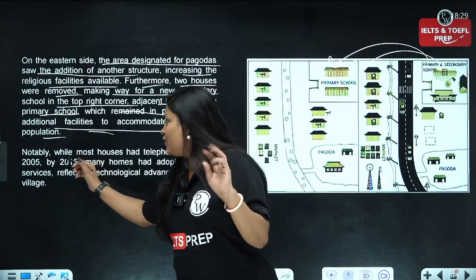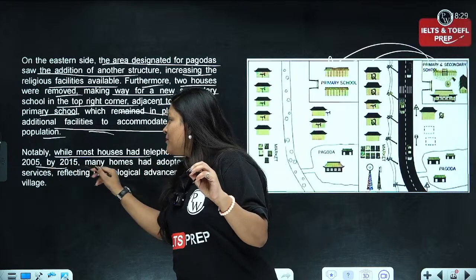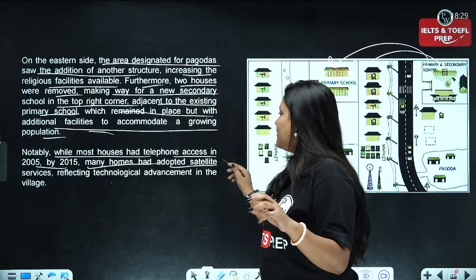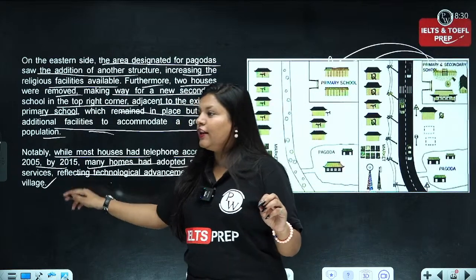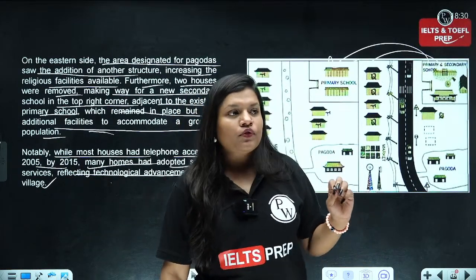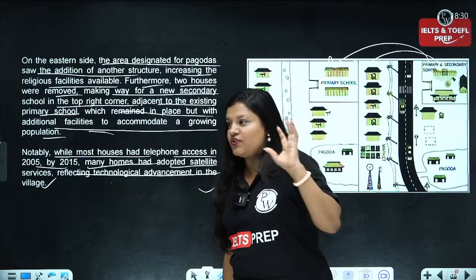Okay. So now, notably, while most houses had telephone access in 2005, by 2015, many homes had adopted satellite services, reflecting technological advancement in the village. Okay. So this is how a final response is going to look. Now let me just answer your question.